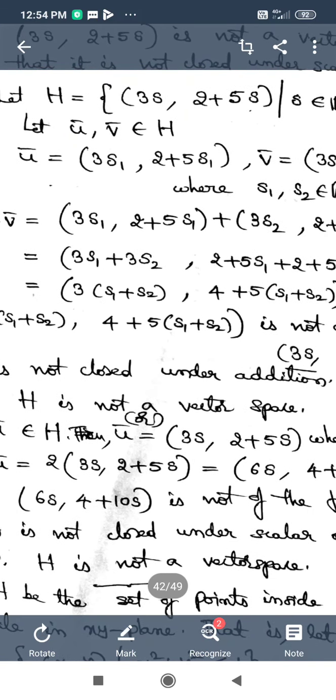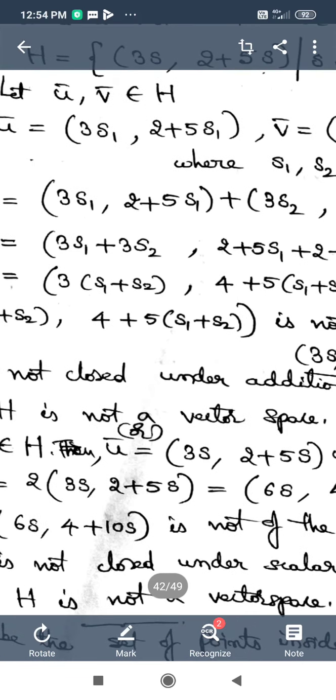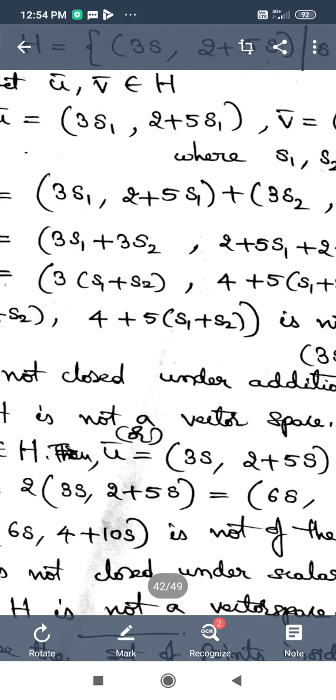But here in u bar plus v bar, the second element is of the form 4 plus 5 times s1 plus s2. 5 times s1 plus s2 also we can consider, as s1 plus s2 is an element of R. That is no problem. But in place of 2 we are getting 4 here in u bar plus v bar.